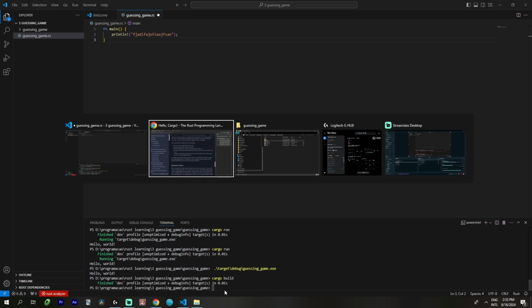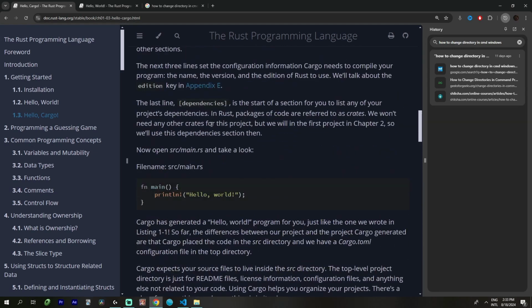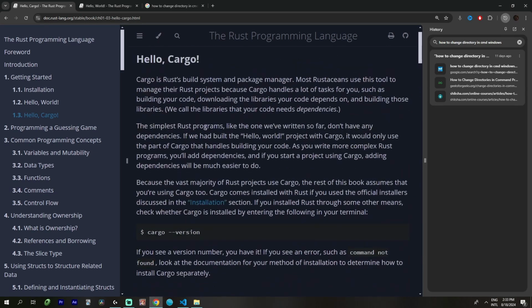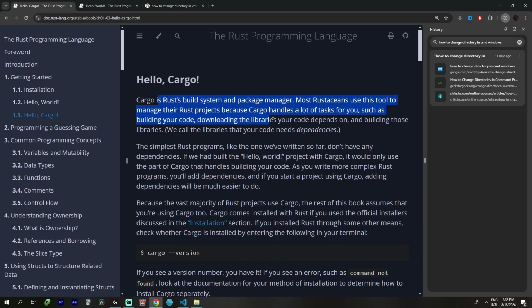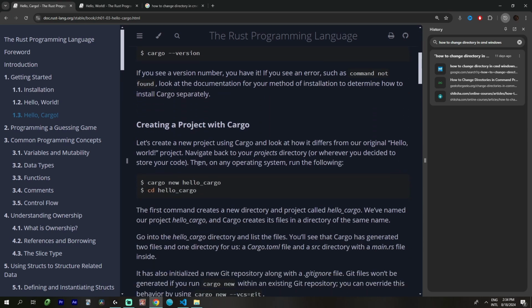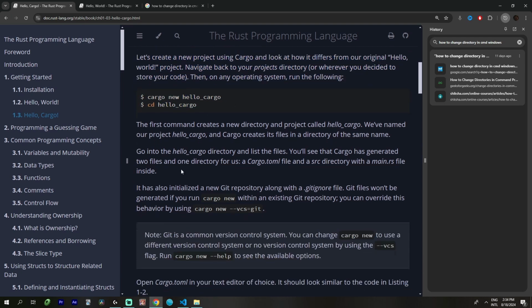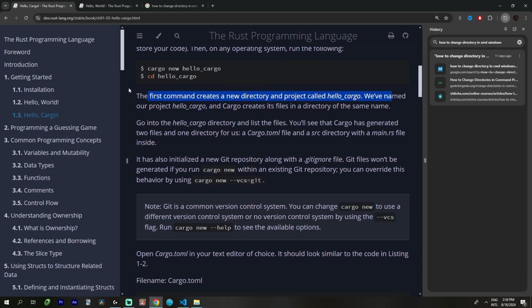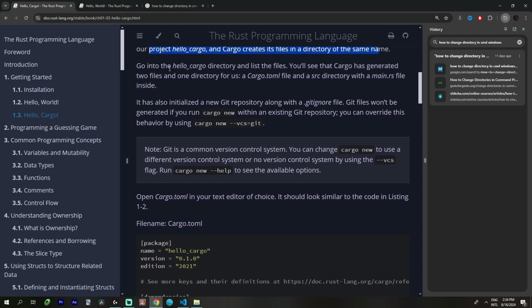Cargo. Let's read this slowly. Cargo's arrest, simple pros, cargo and dependencies. Creating a cargo project. Cargo new. Okay, I did that. And I have to change directory. I did that. The first command creates a new directory and project called Hello Cargo. We name our project Hello Cargo and create its files in a directory of the same name.